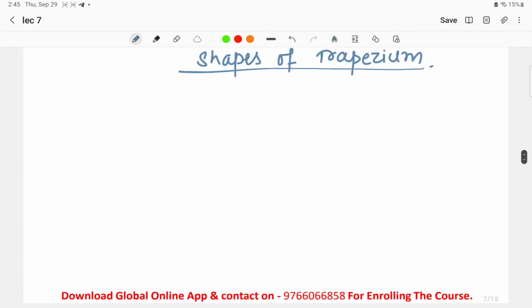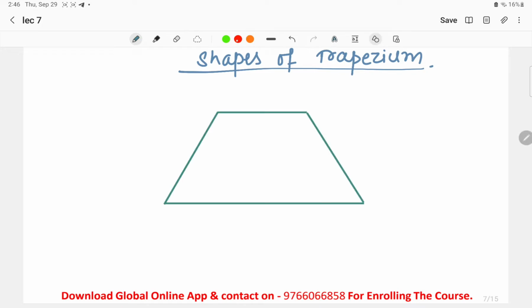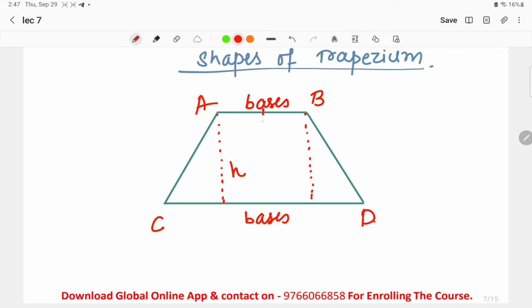Once again I'll draw the trapezium over here. Suppose this is one trapezium I have drawn, and here A, B, C, D is the trapezium. I have told you that h is the height between the two parallel lines, or the distance between the two parallel lines, or the height of the trapezium. So these are the bases I told you: AB and CD, which are parallel to each other. And AC and BD are called legs.